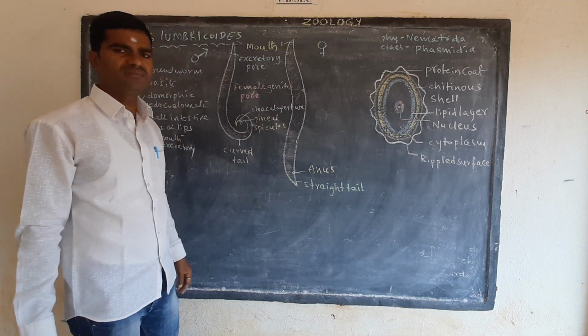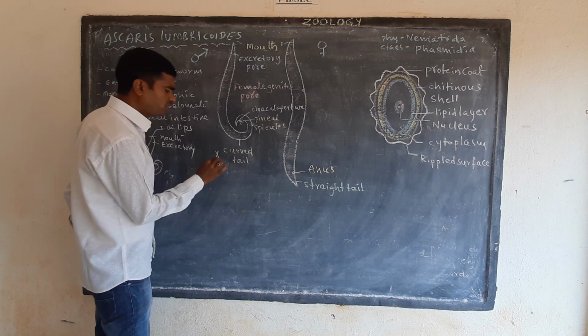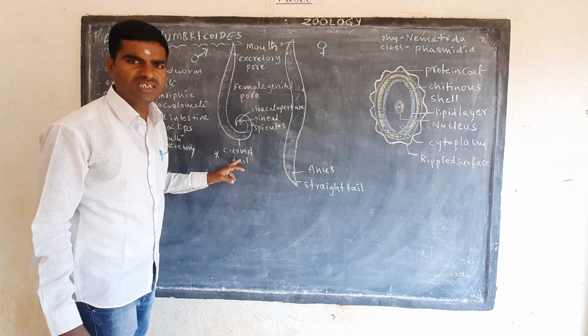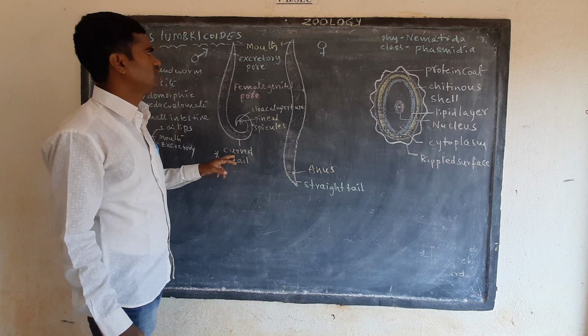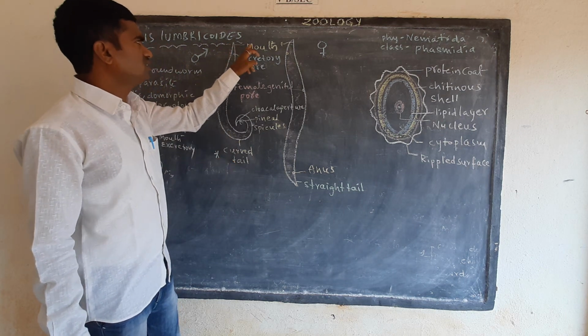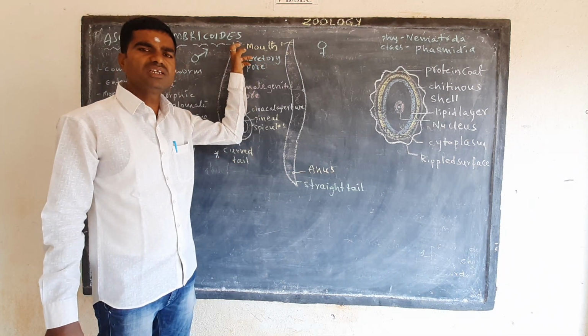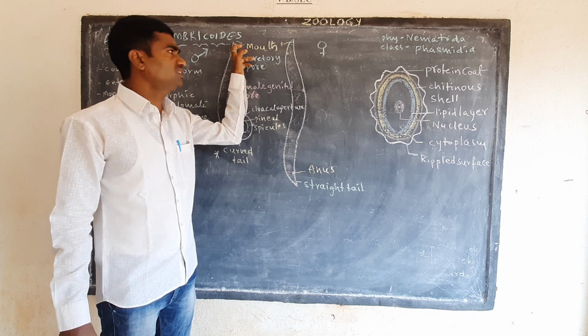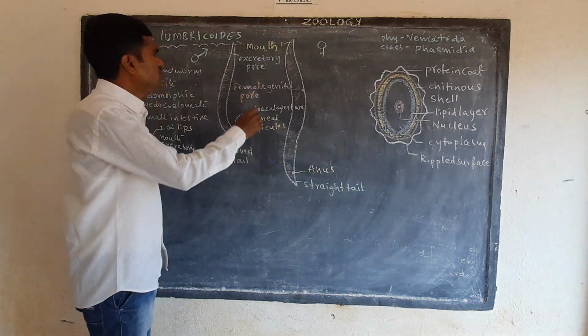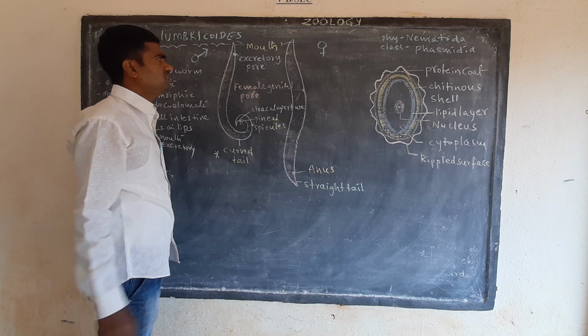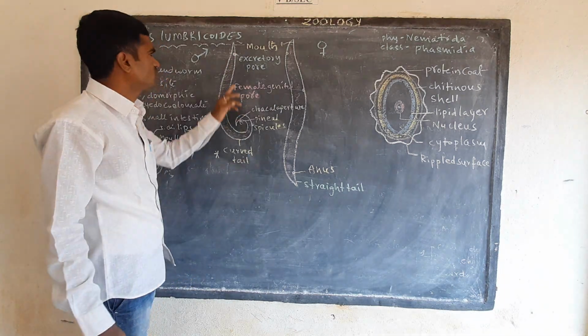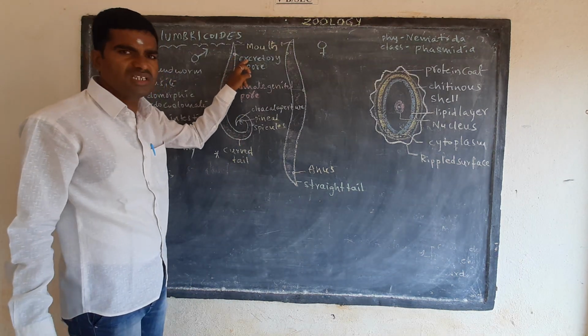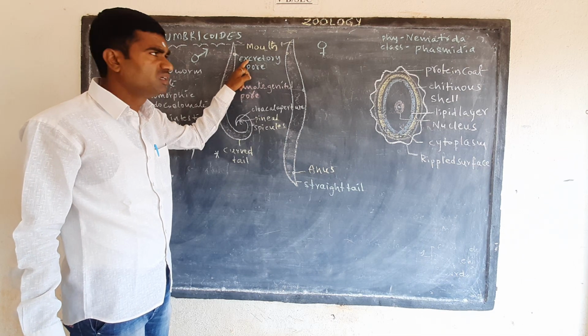This is the structure of the male. The anterior region contains a mouth and three lips, and below the lips is a small pore-like structure, the excretory pore.